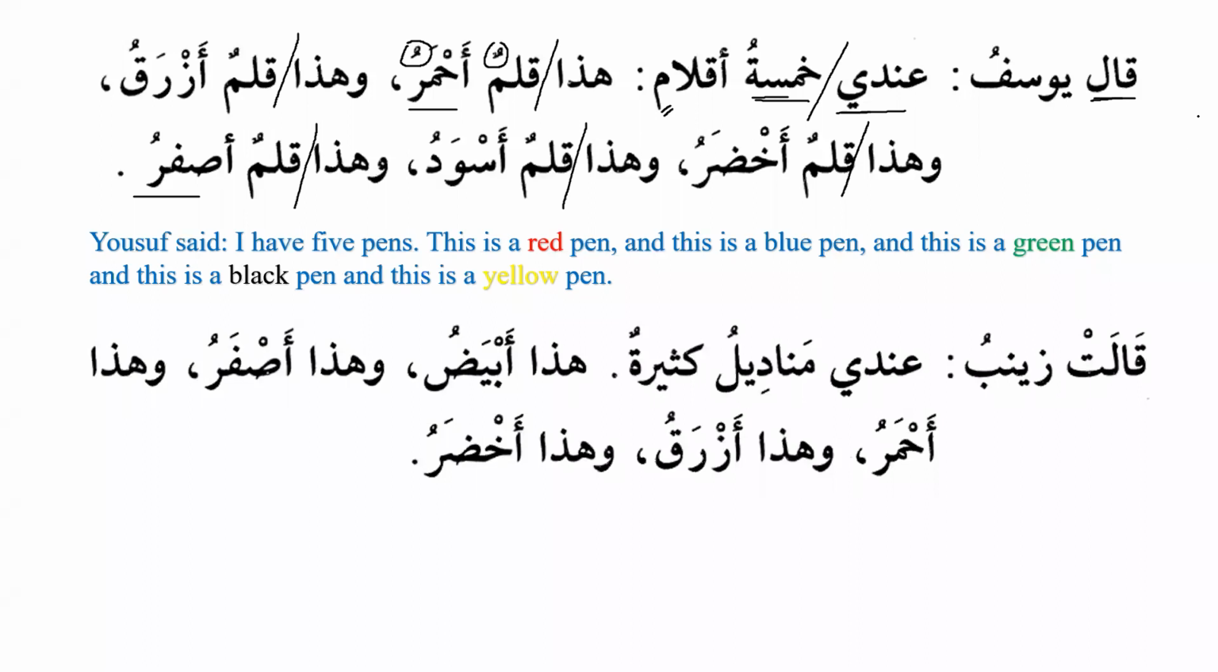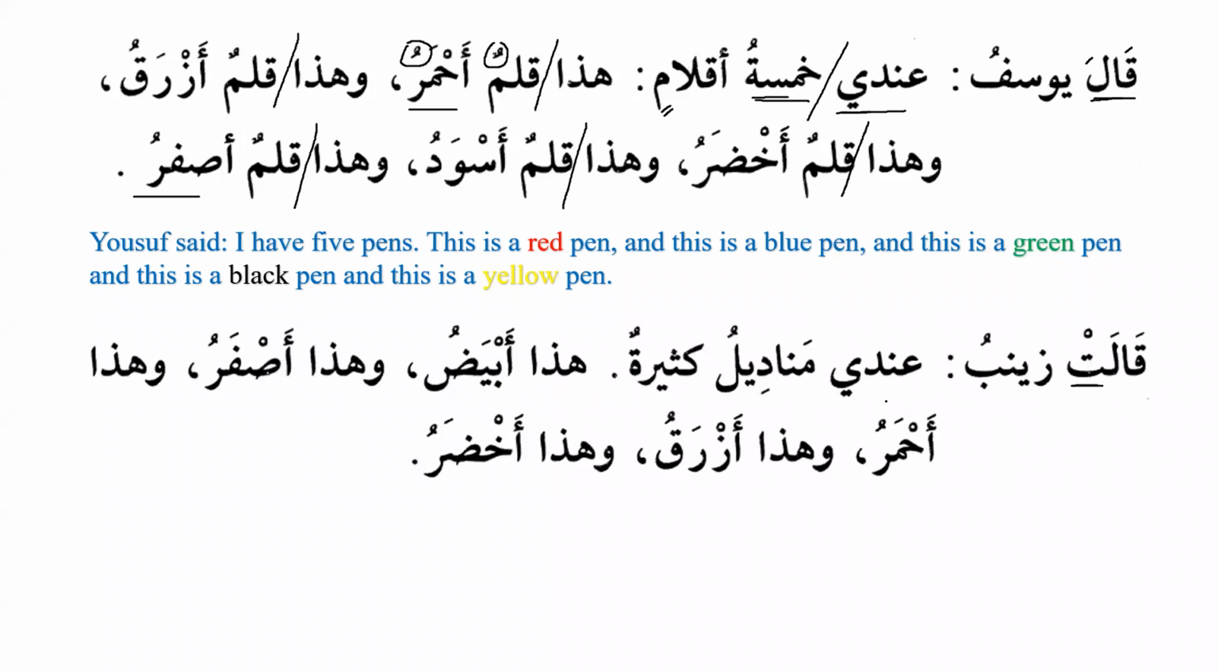Qalat Zainabu. So qala Yusufu. We know that when we talk about the feminine, it will take ta as-sakina at the end. So qalat Zainabu. For example, dhahaba Yusufu, dhahabat Zainabu. Similarly, qala Yusufu, qalat Zainabu.